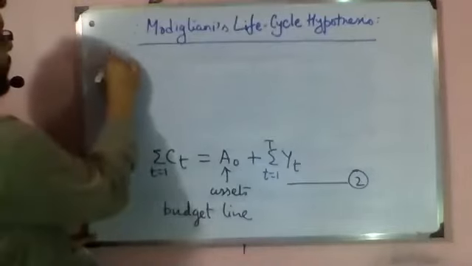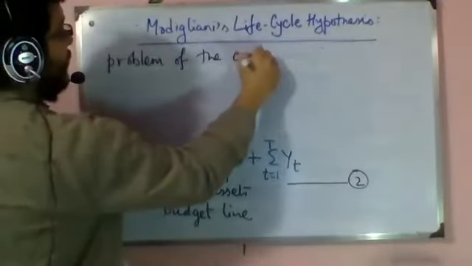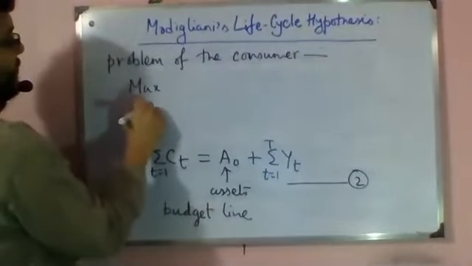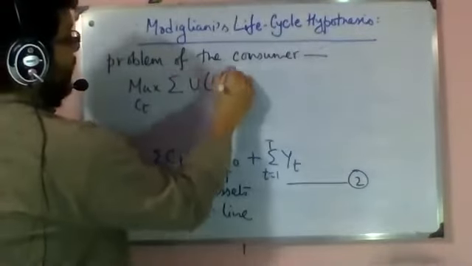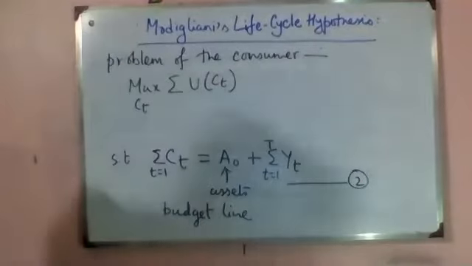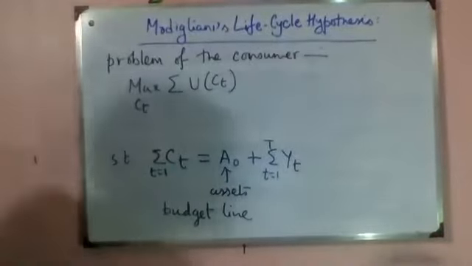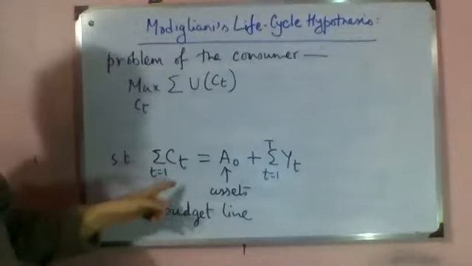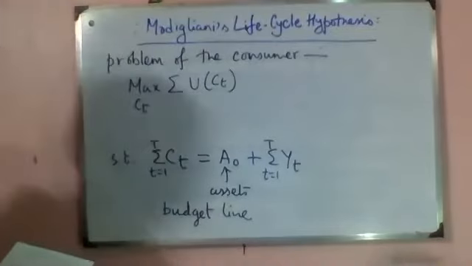Problem of the consumer: maximize with respect to C_T the sum over U of C_T, our additive utility function, subject to the budget line, sum over C_T equal to A naught plus sum over Y_T.